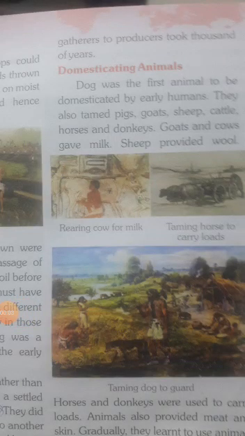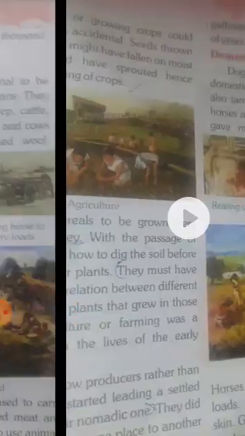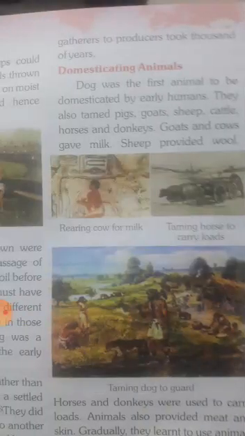Let's learn SST. Chapter 1 Human Evolution. In the previous class we learned about human evolution, tools and weapons, methods of making tools, the discovery of fire and uses of fire, and agriculture. All of you understood now? Today we are going to learn domesticating animals.